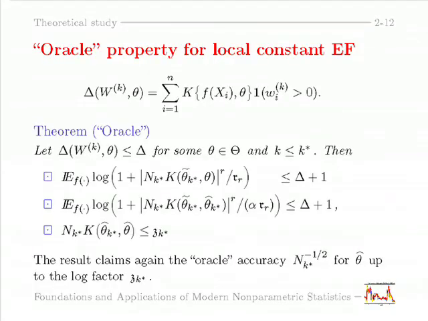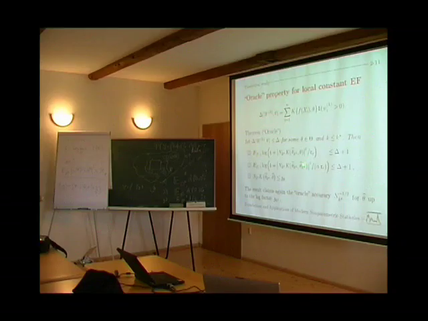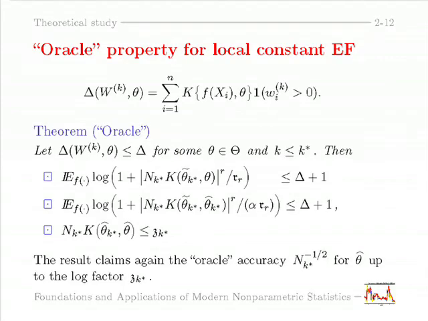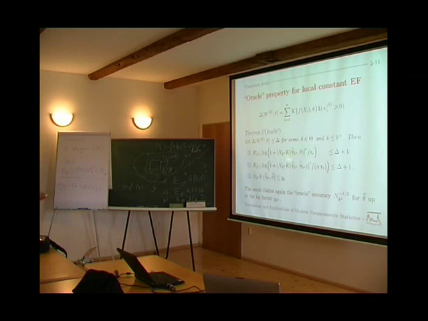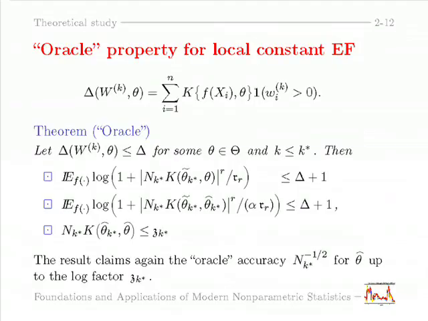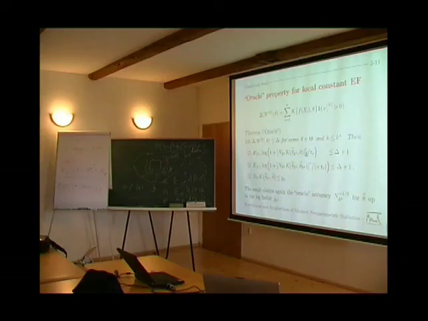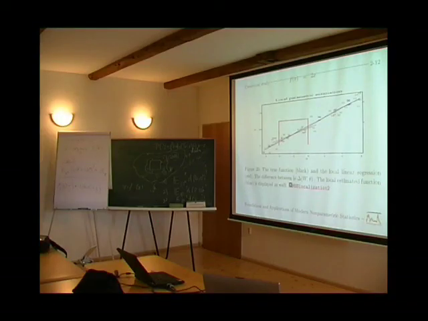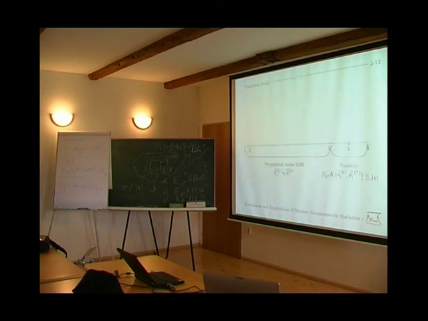Okay, so the same is for the local constant exponential family. Again, you have the same type of result, but here, instead of the quadratic difference, you have the Kullback-Leibler divergence. This is the only difference. And K star here also. Should be K star. I don't know what should be here.